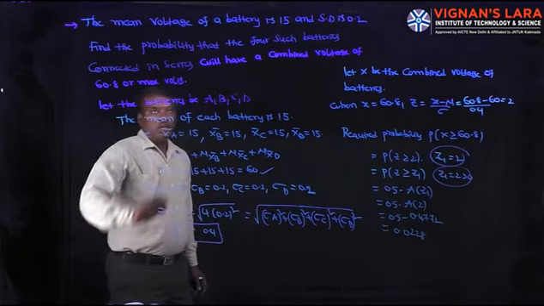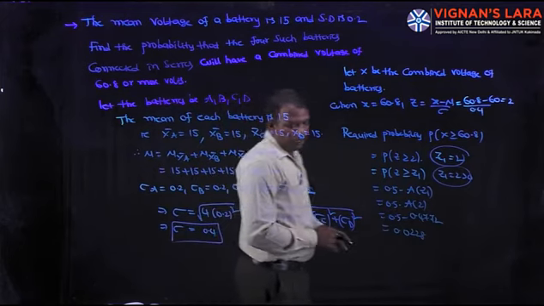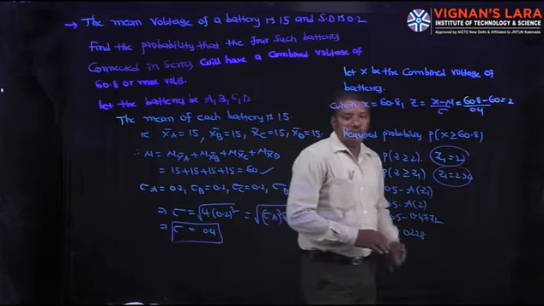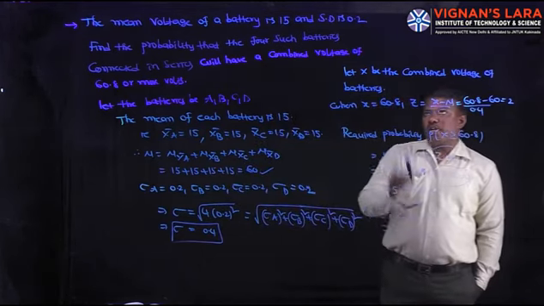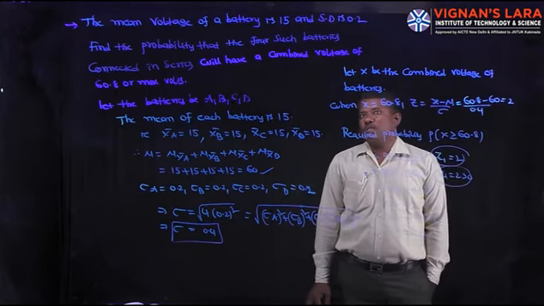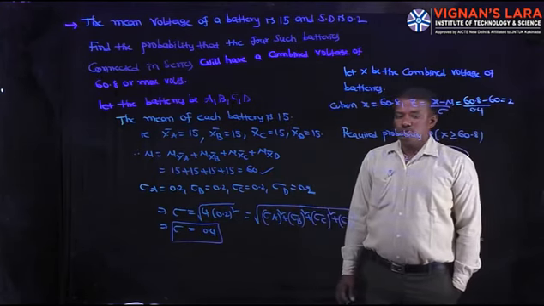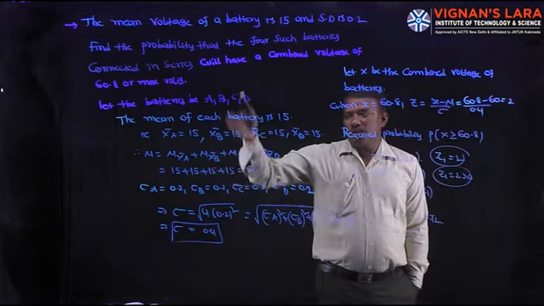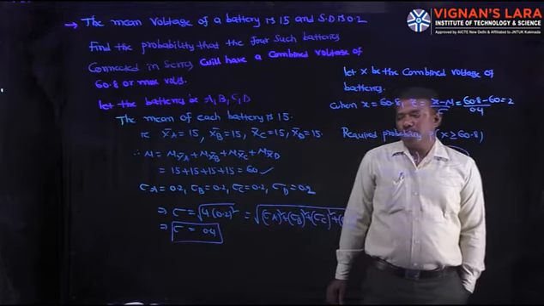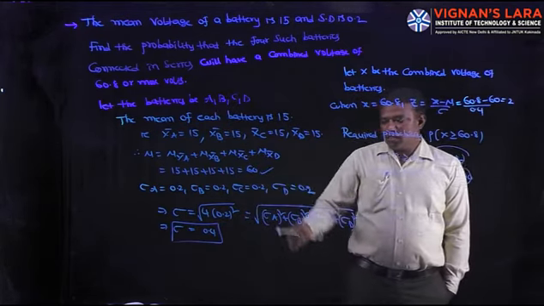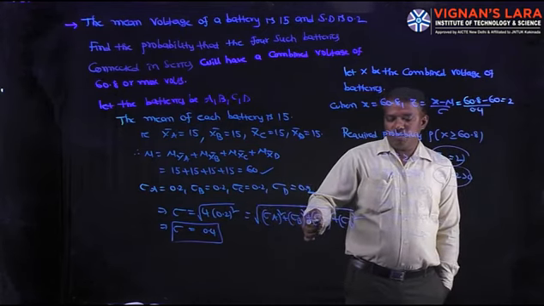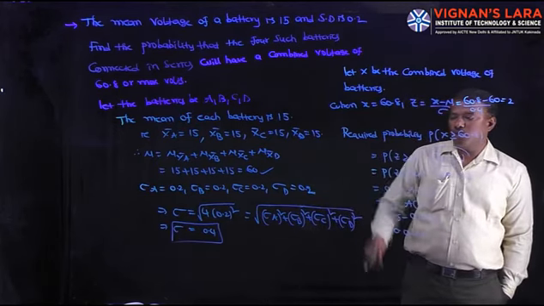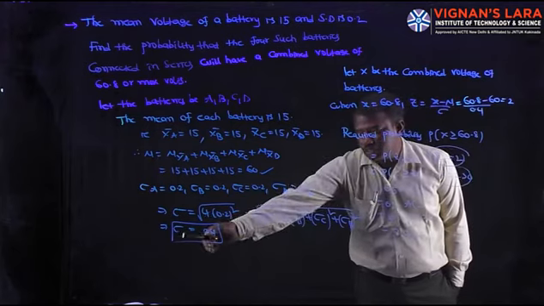Here we have 4 batteries A, B, C, D. Their means are x bar A, x bar B, x bar C, x bar D, all are 15. Their standard deviations sigma A, sigma B, sigma C, sigma D are all equal to 0.2. Then the combined mean mu is the addition of all 4 means, that is equal to 60. The combined standard deviation is the square root of sigma A squared plus sigma B squared plus sigma C squared plus sigma D squared, that is the square root of 4 into 0.2 squared, so sigma is 0.4.